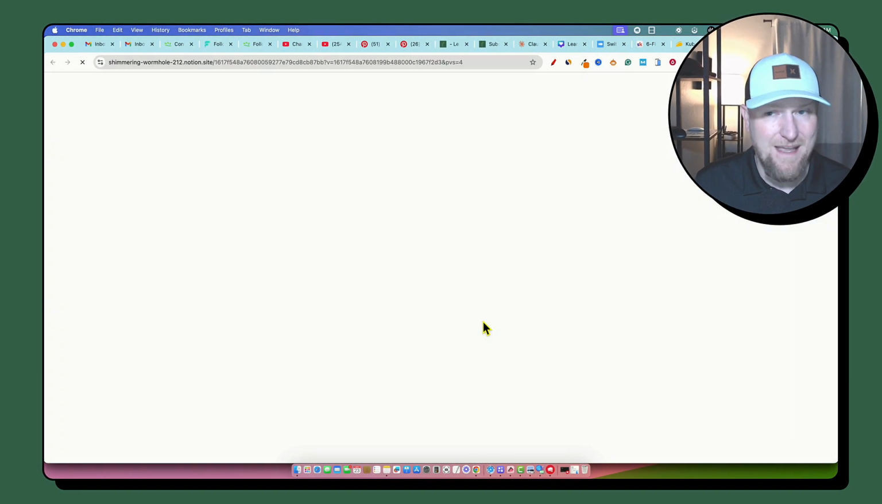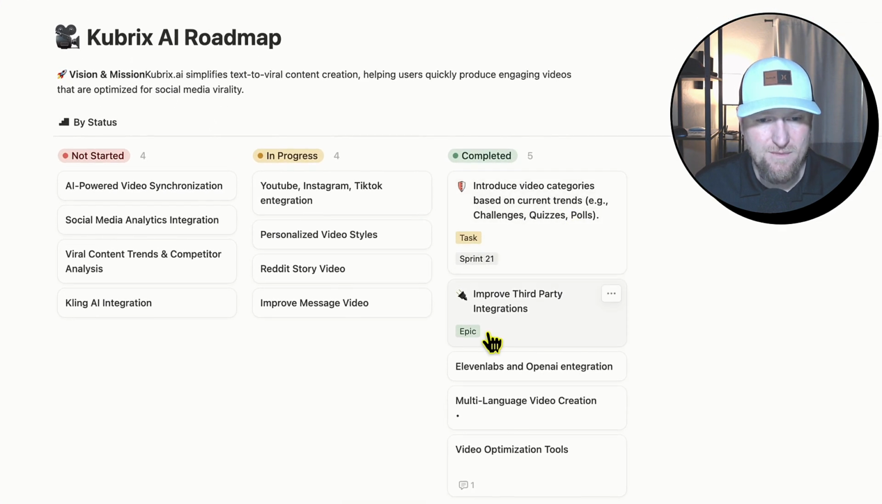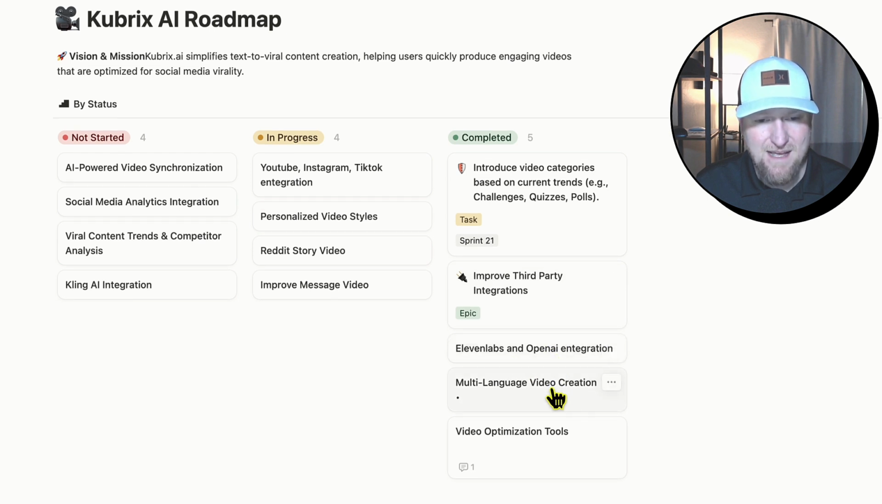One last thing I want to do is come over here and look at the roadmap and see what's going on with it. So they've completed introduced video categories, did that. Improve third-party integrations, 11 Labs. So they are getting voices from 11 Labs. Video optimization tools, I didn't see that particularly as something. We didn't have any options for that.